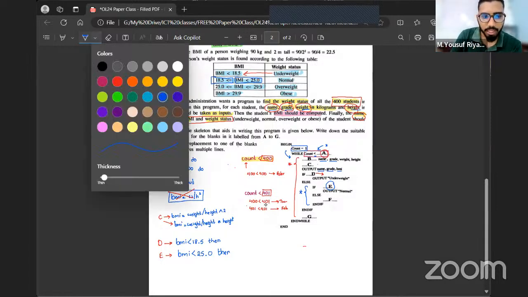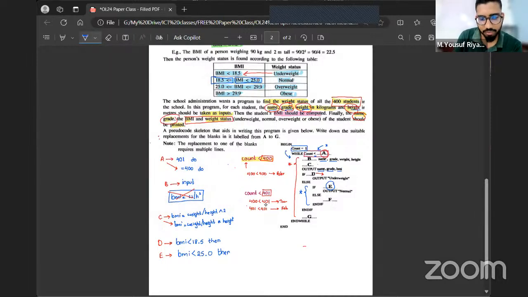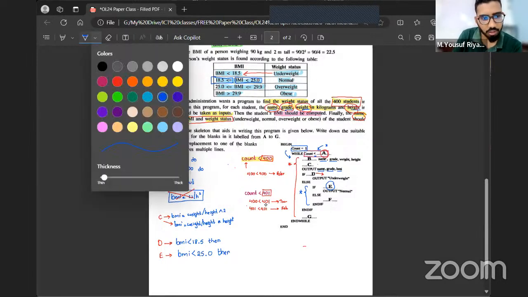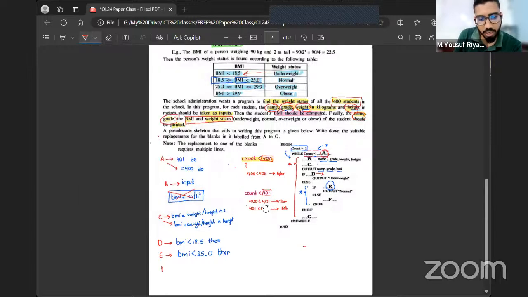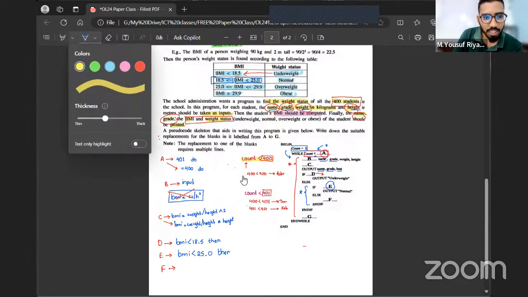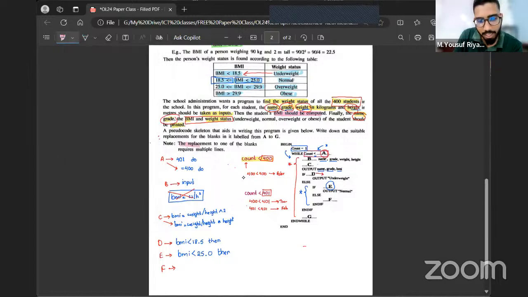Okay. The next part, statement F. This is where that note is important. If you read your note, there is a part they have mentioned here: the replacement to one of the blanks requires multiple lines.